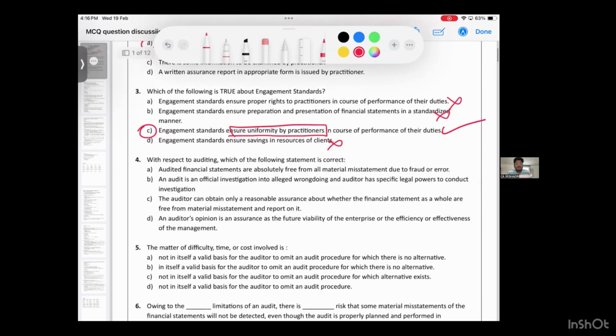Next, fourth question. With respect to auditing, which of the following statements is correct? Audited FS are absolutely free from material mistakes. சொல்ல முடியாது. They can only give reasonable assurance. Audit is an official investigation. தப்பு. Auditor can only give reasonable assurance whether FS as a whole. That's the answer. C is the answer. Are you getting the point? Yes or no?